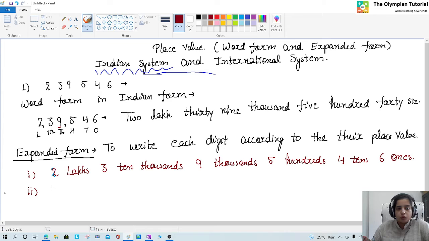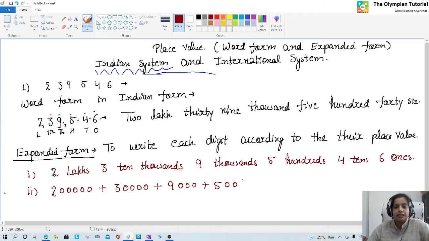In second method, what you can do? 2, and after 2 how many digits are present? 1 2 3 4 5. So 1 2 3 4 5 plus 3, 1 2 3 4. So basically kids, I am just counting the digits, but what we are doing, we are writing each digit with its place value.